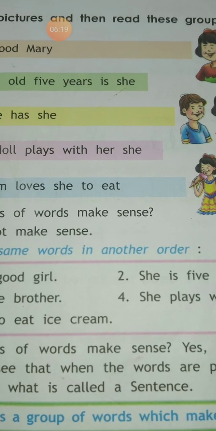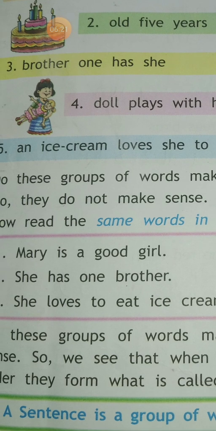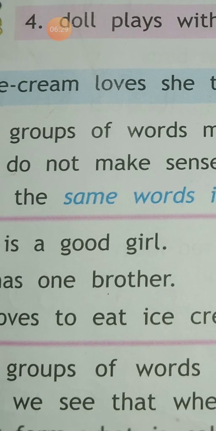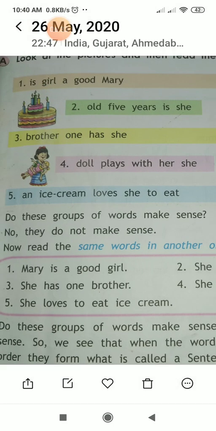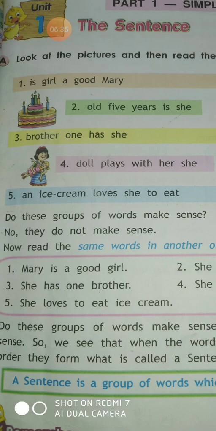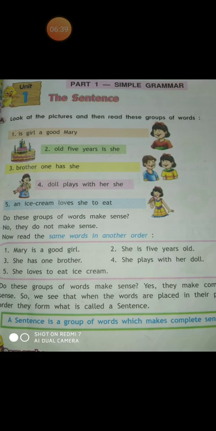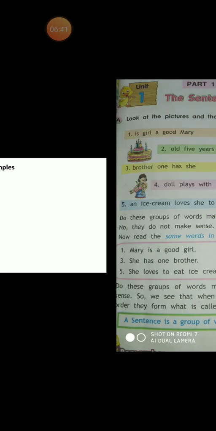See, as you can see over here, Mary is a good girl. So here a capital letter M is used at the starting of the sentence, and there is a full stop when the sentence ends. These two things are very important and very compulsory to follow to make a sentence. Okay, students, now let's see some examples.